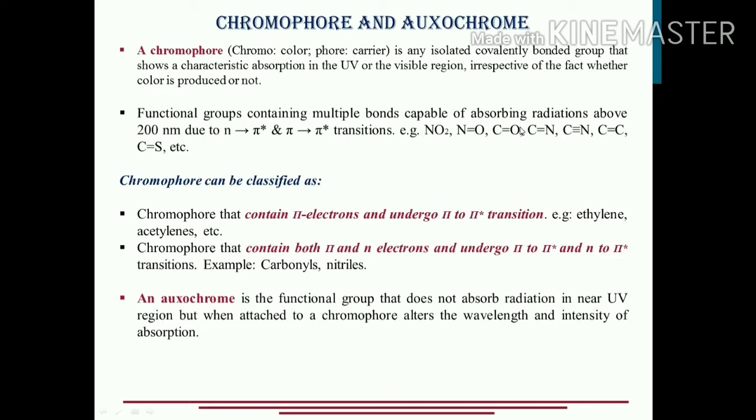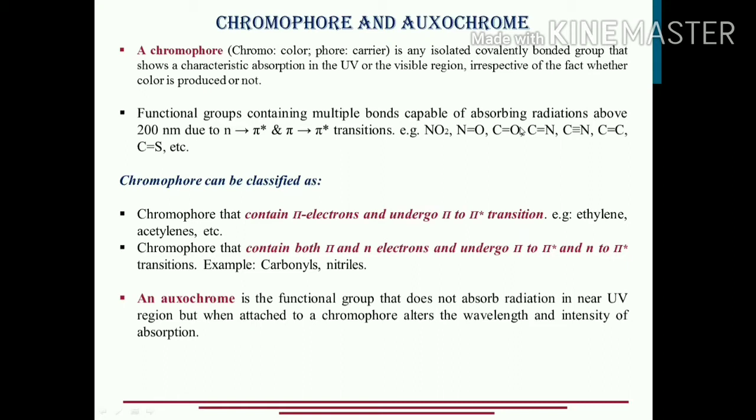So the chromophores have been classified into two categories depending on what type of electrons are present. Okay, so first is the chromophore that contains pi electrons, and the second is the chromophore that contains the pi electrons as well as the non-bonding electrons, n electrons, or the lone pair of electrons. Okay, the first category that contains only the pi electrons, obviously it is going to undergo pi to pi star transition only.